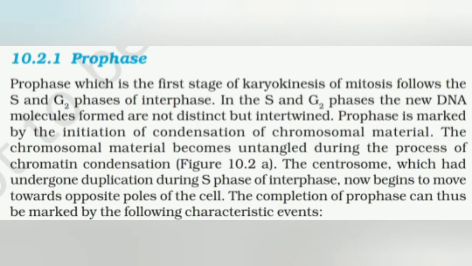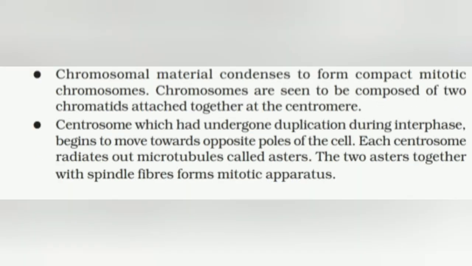The centrosome, which had undergone duplication during S phase of interphase, now begins to move towards the opposite poles of the cell. The completion of prophase can thus be marked by the following characteristic events. First, chromosomal material condenses to form compact mitotic chromosomes. Chromosomes are seen to be composed of two chromatids attached together at a centromere. Second, the centrosome, which had undergone duplication during interphase, begins to move towards the opposite pole of the cell.